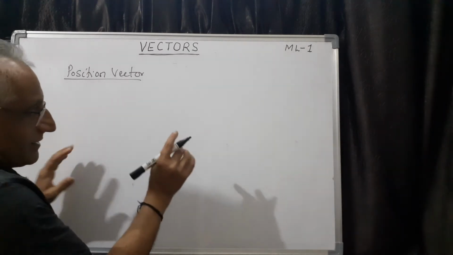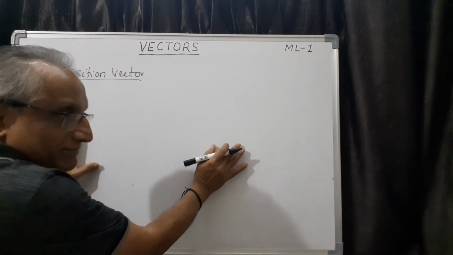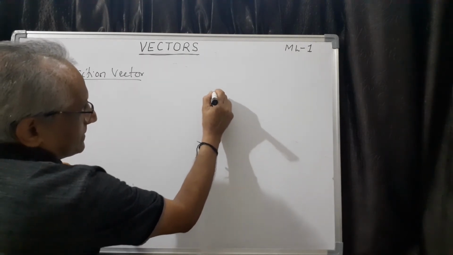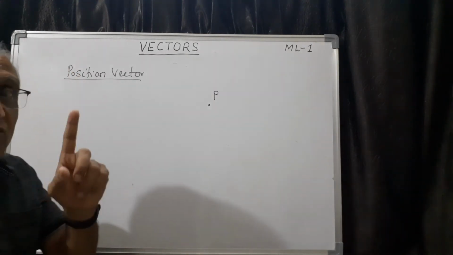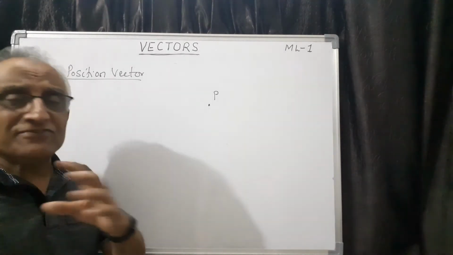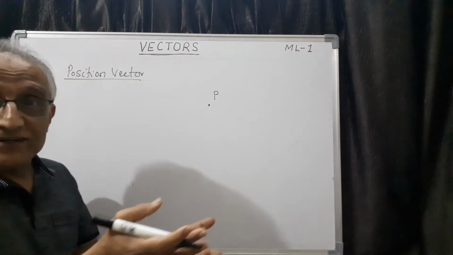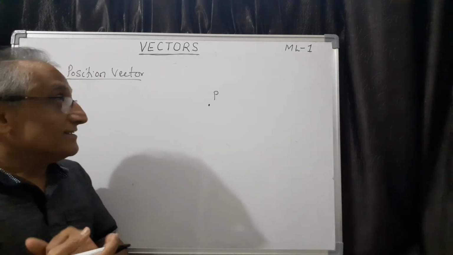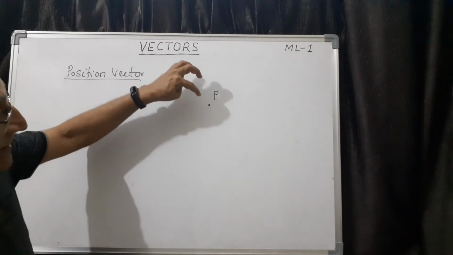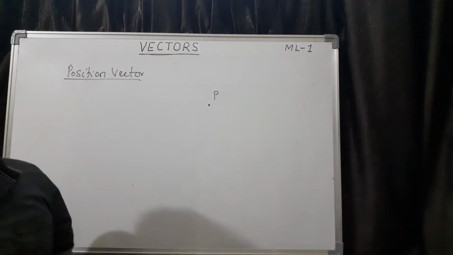Of course, I have to show you on the plane, but imagine a point in space. Say this is a point, let us say P. Only one point is given to me. With one point, I cannot define the vector because it becomes a zero vector and I can't specify the direction also. So, I want to have a vector taking this as the terminal point.